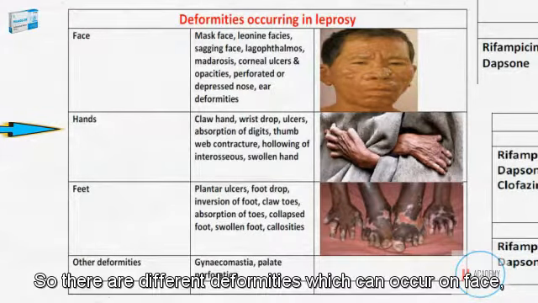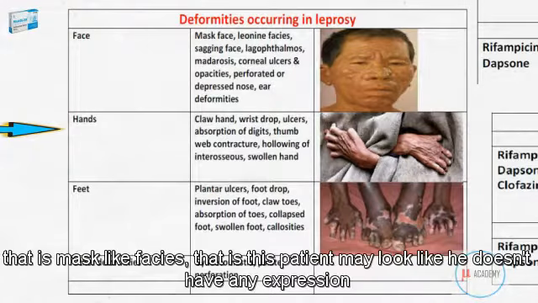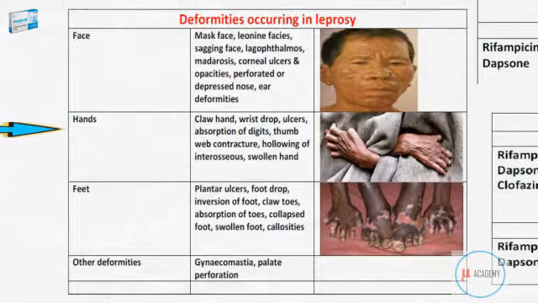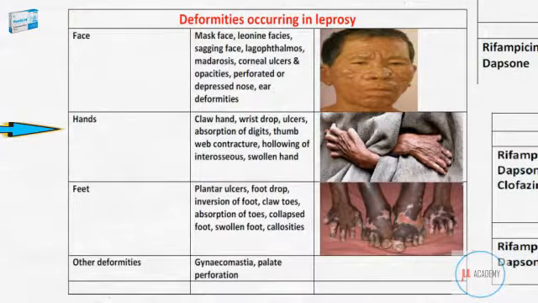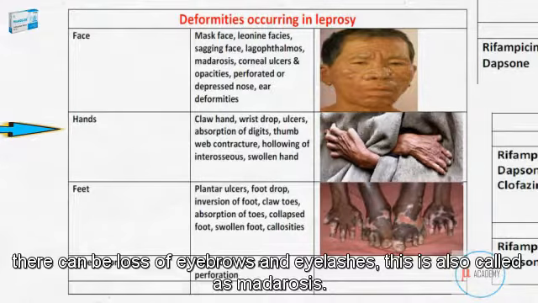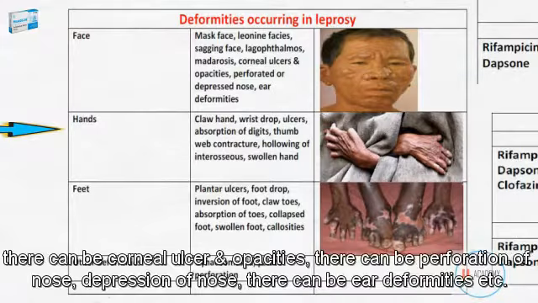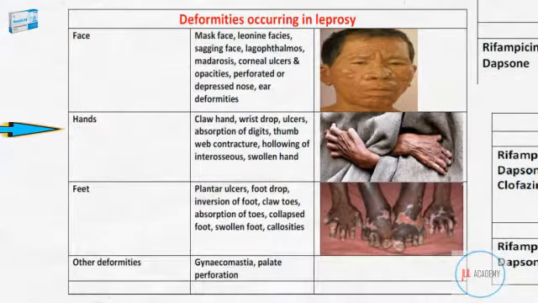There are different deformities which can occur on the face, that is, mask-like face, where the patient may look like he doesn't have any expression. There can be leonine face, there can be sagging of the face, there can be lagophthalmos, there can be loss of eyebrows and eyelashes. This is also called madarosis. There can be corneal ulcer and opacities. There can be perforation of the nose, depression of the nose. There can be ear deformities, etc.